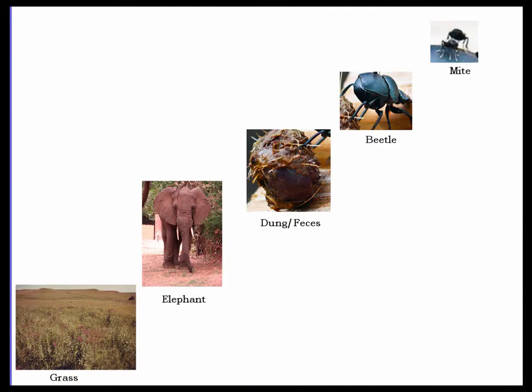Let's start in the upper right. The mites will get their energy from the beetle. The beetle will get its energy from the dung or feces made of plant material that came from the elephant. The elephant is going to get its energy from the plants, who are primary producers.